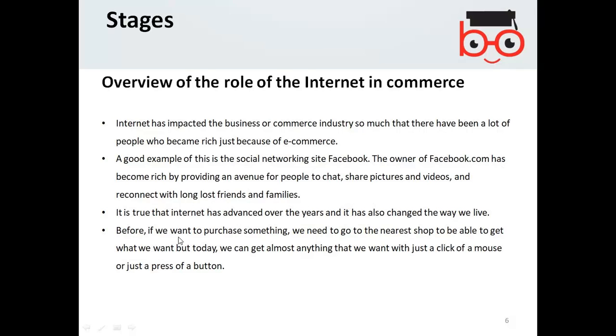It's true that the internet has advanced over the years and it has also changed the way we live. Before, if we wanted to purchase something, we needed to go to the nearest shop to get what we wanted, but today we can get almost anything that we want with just a click of a mouse or just pressing a button.